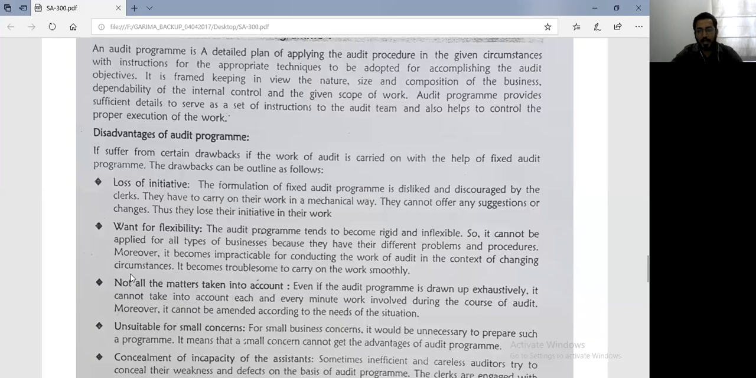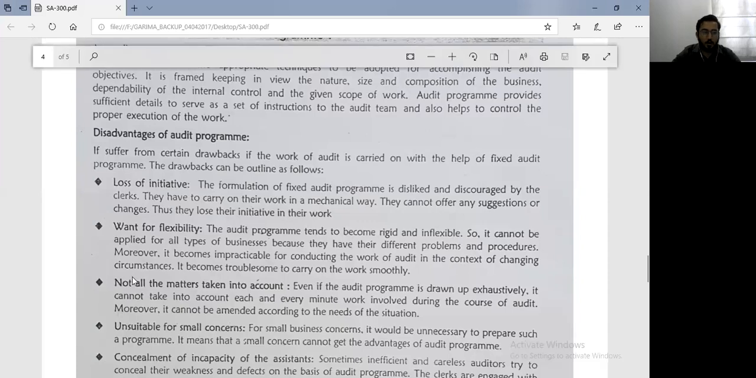Very important point. And this is a practical problem many a times you will face, that when you began the audit, the circumstances were different. While you are conducting the audit, the circumstances of the organization may change, which may demand a complete change in the audit program. Now, sometimes the audit program tends to become rigid, and the same audit program will not work in the changing circumstances. So again, you will require a change in audit program. It becomes troublesome in these cases to carry on the work smoothly.